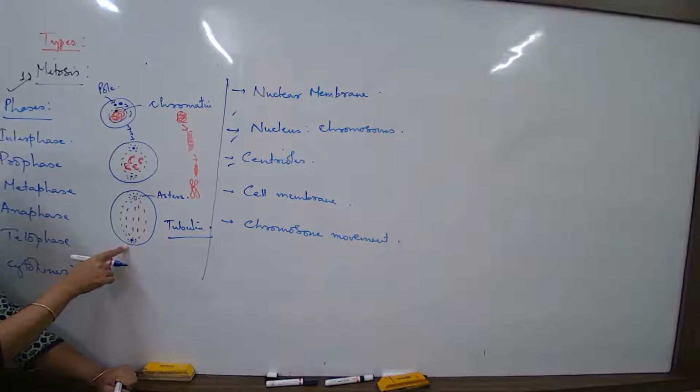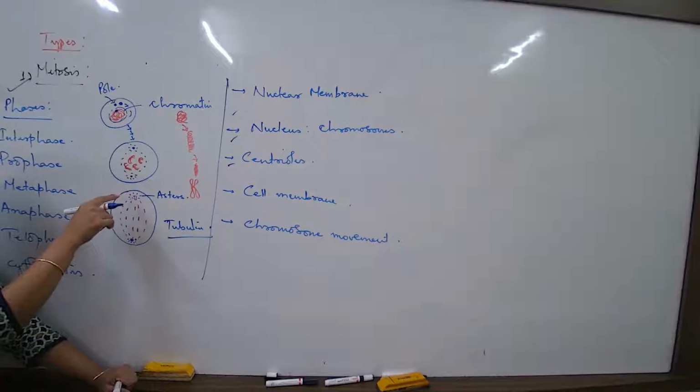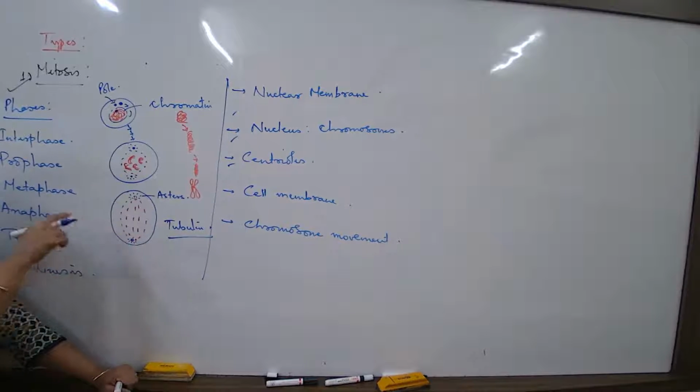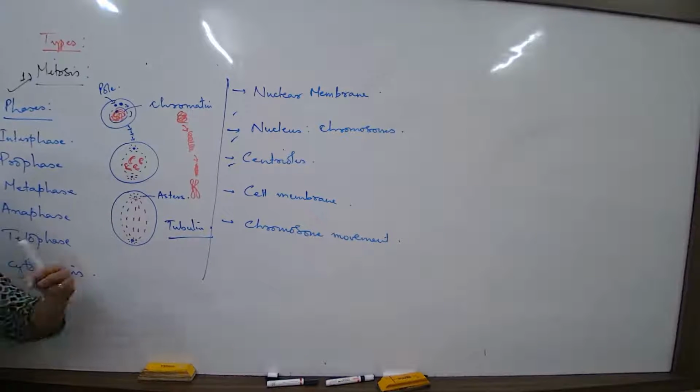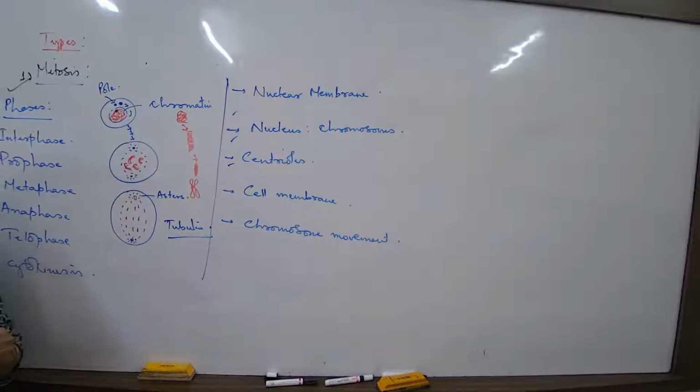From here polymerization happening and touching this, from here polymerization happening and touching this. So ultimately just like a spider का cobweb होता है ना, almost like that. Fine threads of protein start getting building up between the two poles.